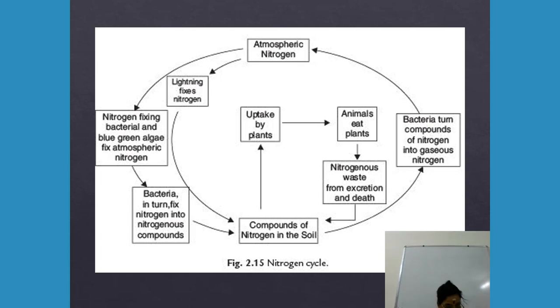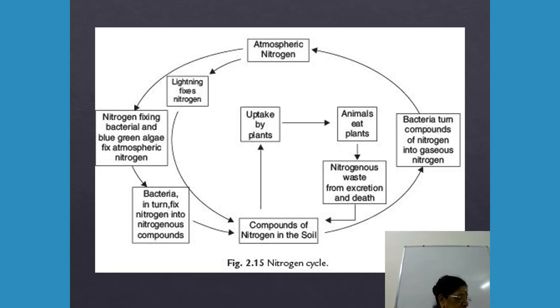What does the nitrogen cycle say? Nitrogen is a major constituent of Earth's atmosphere. It is a part of protein and DNA, the hereditary material in cells. But plants cannot use nitrogen as it is. It has to be converted to another form. So the process by which atmospheric nitrogen is converted to a usable form of nitrogen is called nitrogen fixation.